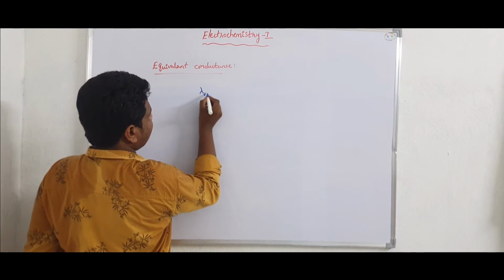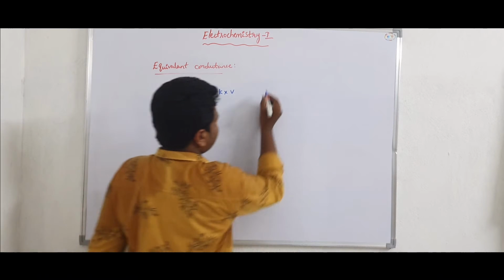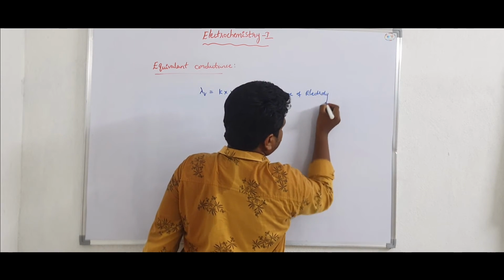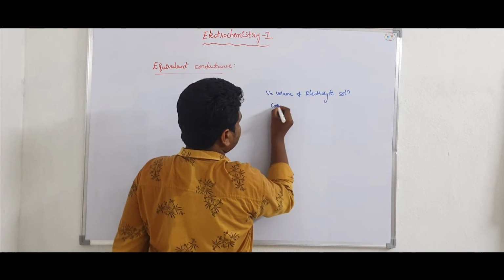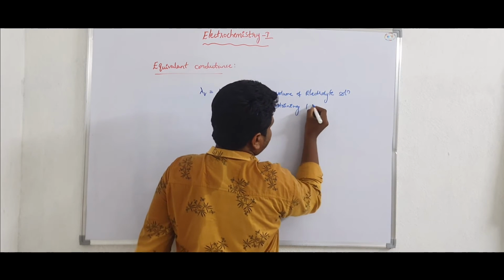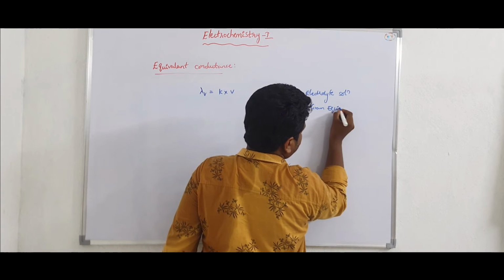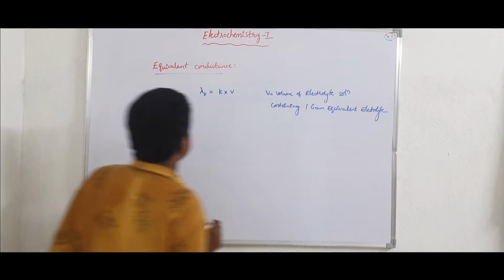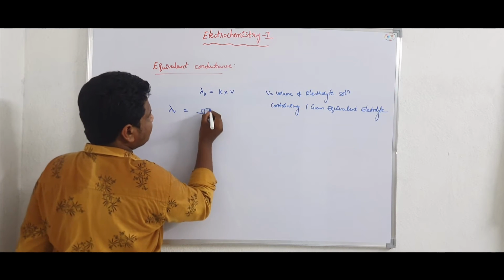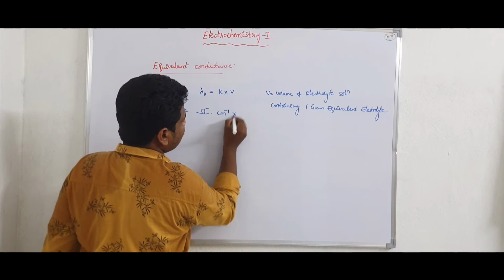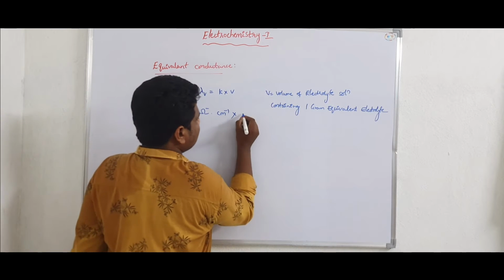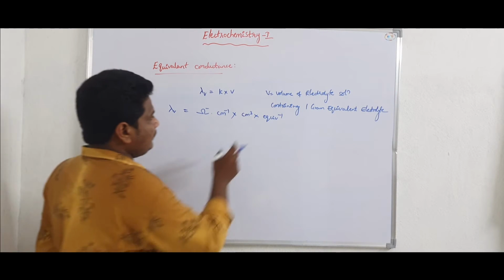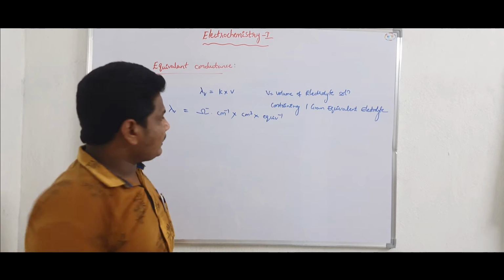The equivalent conductance, lambda V, is equal to kappa into V, where V is the volume of electrolyte solution containing 1 gram equivalent of electrolyte. So lambda V is equal to ohm inverse centimeter inverse, into V, the volume of the solution in cubic centimeters, into gram equivalent inverse.